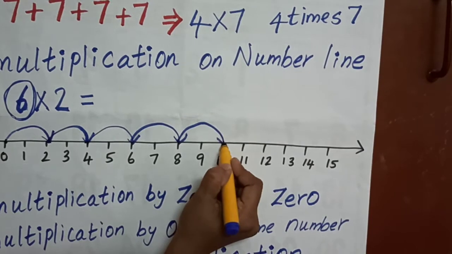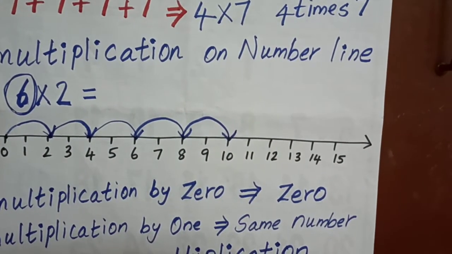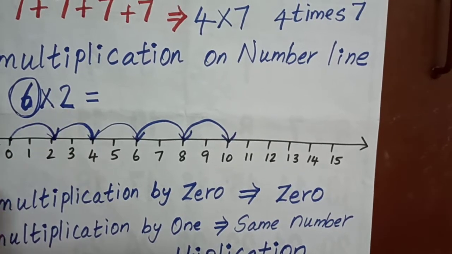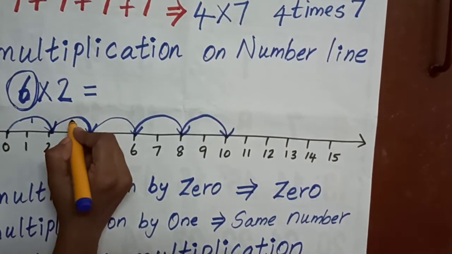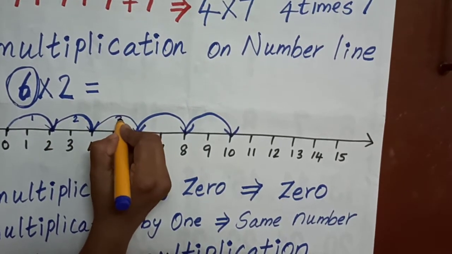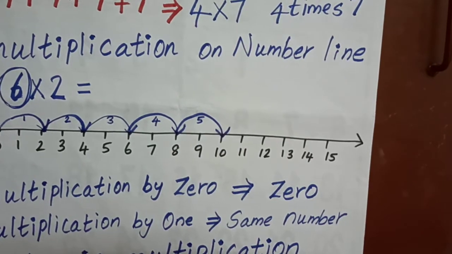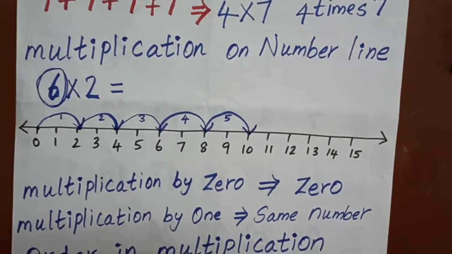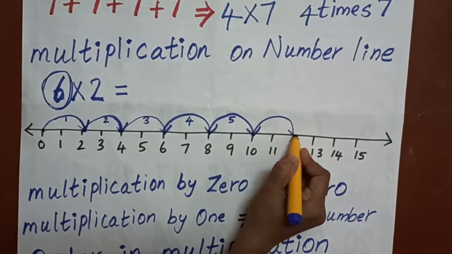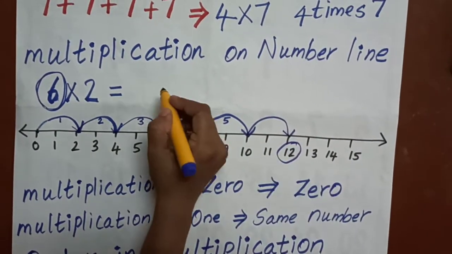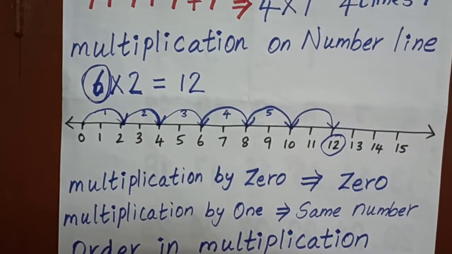Next, 1, 2. Why is ma'am saying 2 again? Because 6 times 2, I have to count 6 jumps. This is the first jump, second jump, third one, fourth one, fifth one. How many jumps do I still have to do? One more jump. So 1, 2. The answer I got is 12.